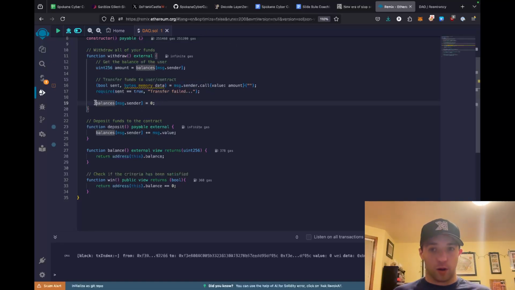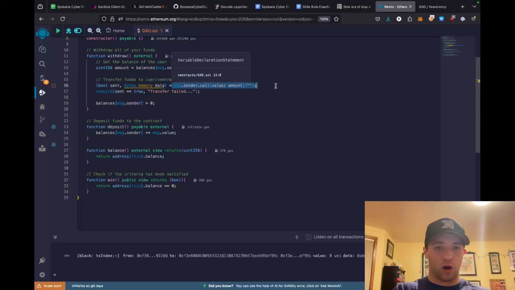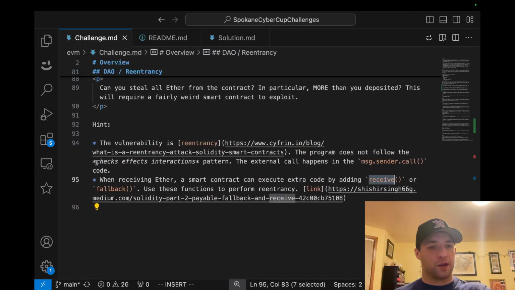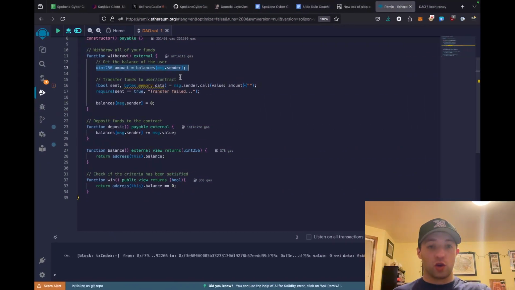The reason this works is because of this external call to a different contract here. Because, of course, smart contracts can call other smart contracts. And there's a pattern that I mentioned briefly here. It's called checks, effects, interactions. What you should do is you should do the check. You should specify and make the change to the contract state, and then you should do the external call when possible. The reason this is important is because if this balance being set to 0 was done up here, then this vulnerability wouldn't work because the balance there is set to 0 when we try to get it again.